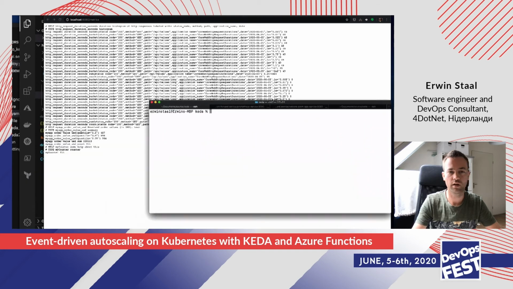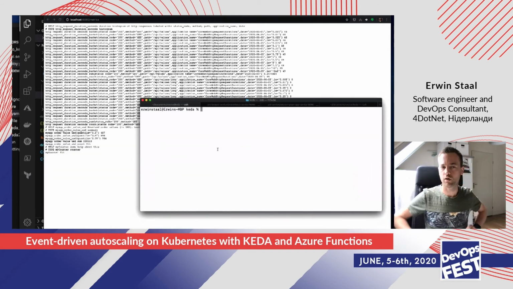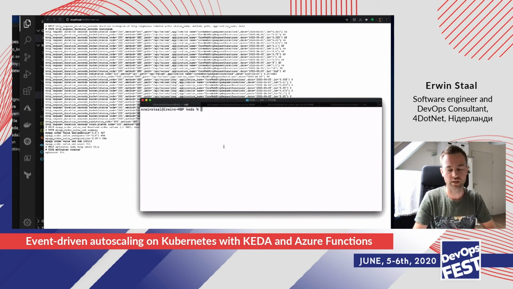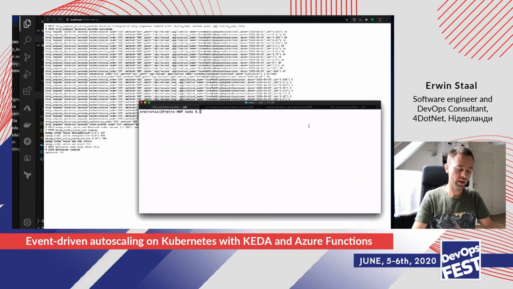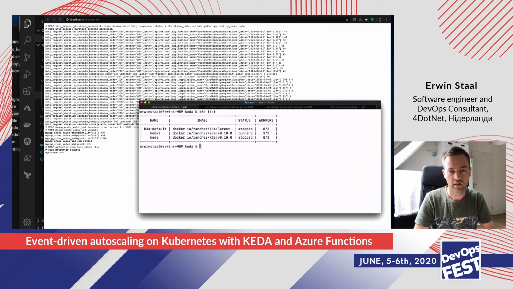So let's see how that works when we actually give that API of mine some work, and let's see if the scaling there actually does anything. First, let's have a quick look at that K3D tool I told you about. You can do, for example, K3D list, and it will show you all the Kubernetes clusters you have running on your local machine. As you can see, I have 3 of them, and just one is running. You can actually have more running if you use different ports. So you could even have multiple Kubernetes clusters running on one developer machine, which is pretty cool.